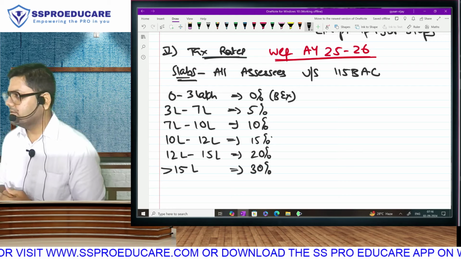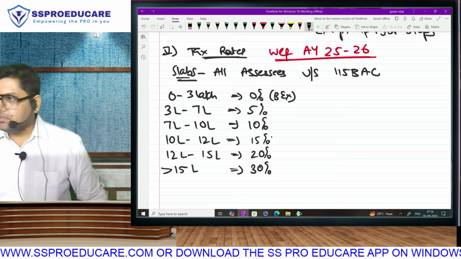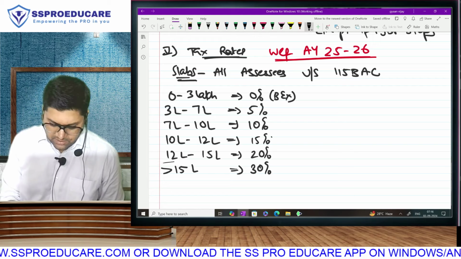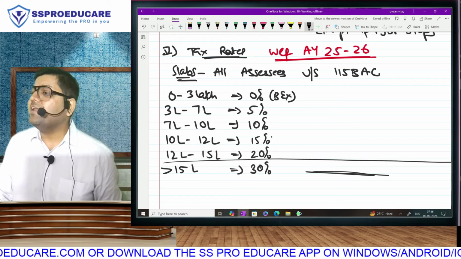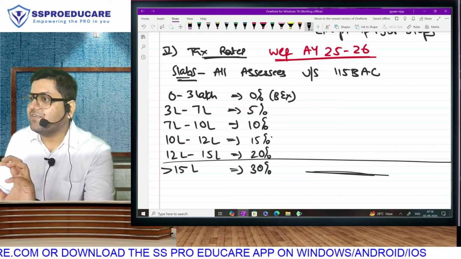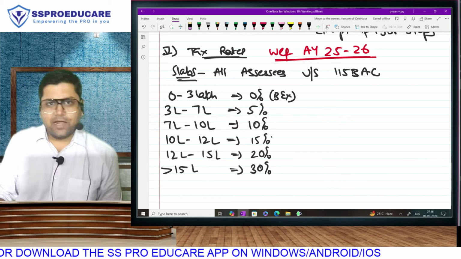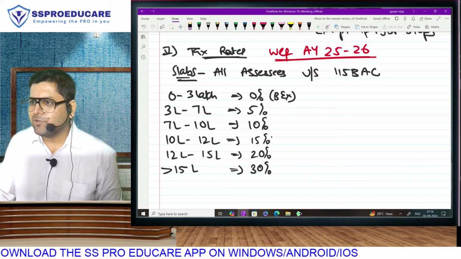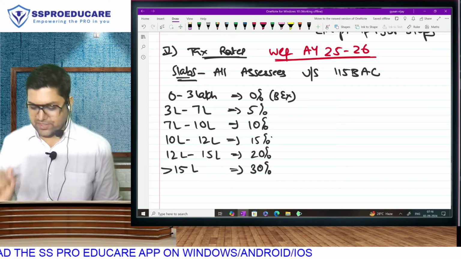Is this clear to everyone? Okay. That means please understand that between the old regime and new regime, after 15 lakh there is no difference. If at all there is any tax saving, it will be in the first 15 lakh rupees. I had told you that amount, 1,22,500. Well, then let me prove that amount with numbers.